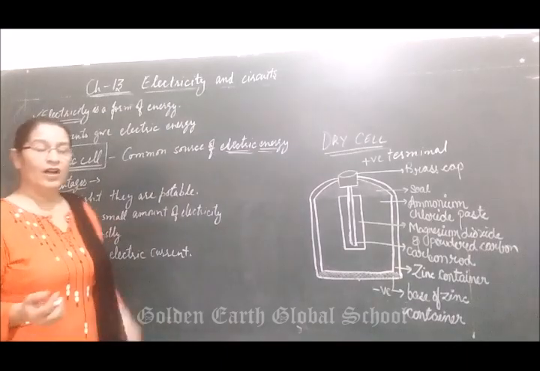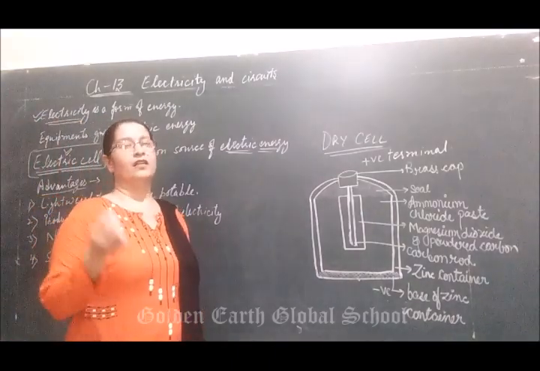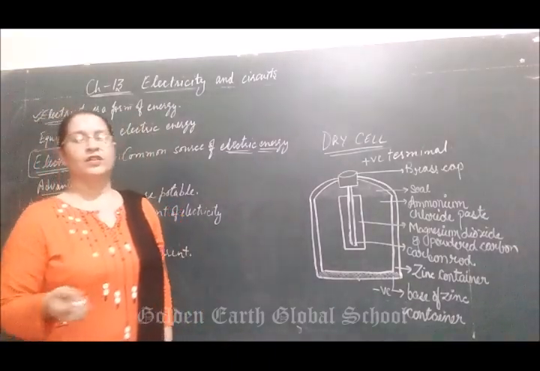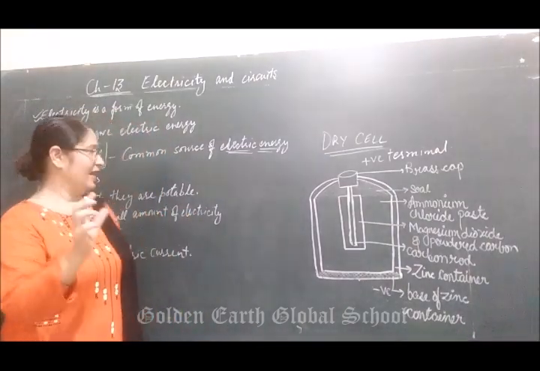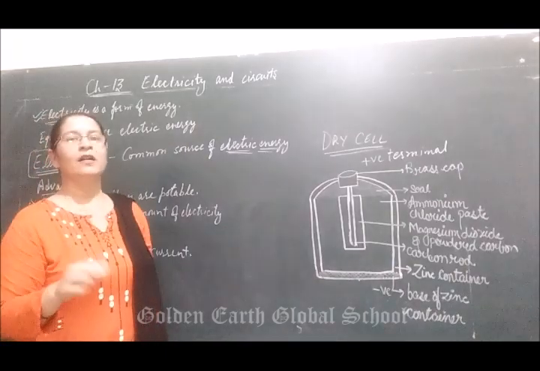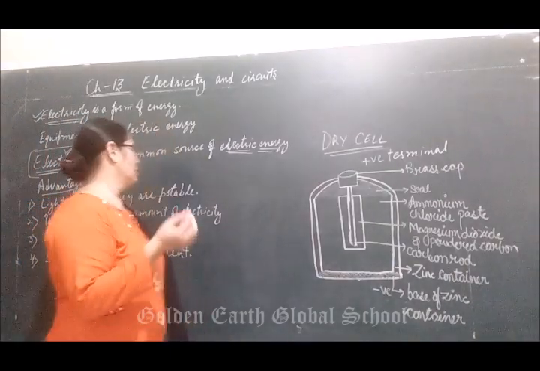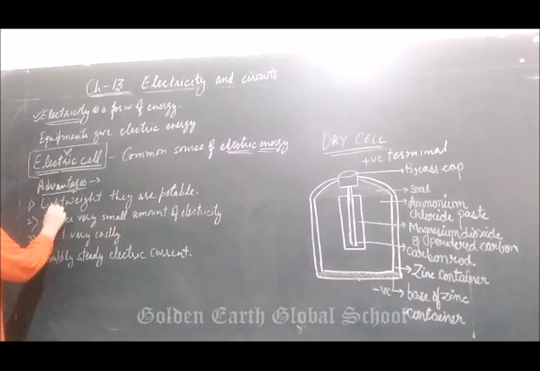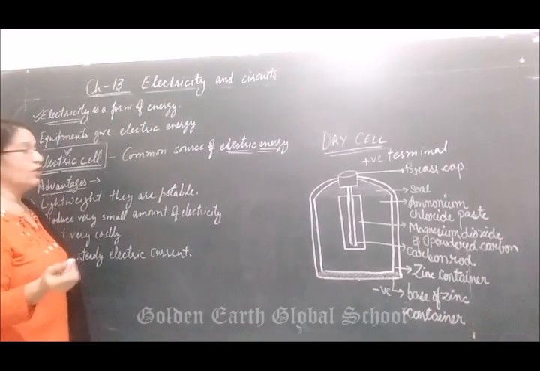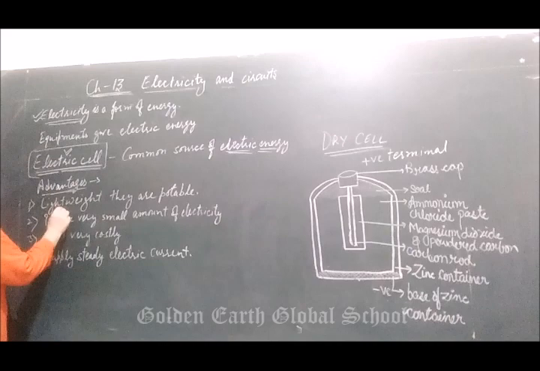Now all of you have seen in your home, in watches, in TV remotes, AC remotes, there are cells that are called dry cells. Why are these used? What are the advantages of these electric cells?